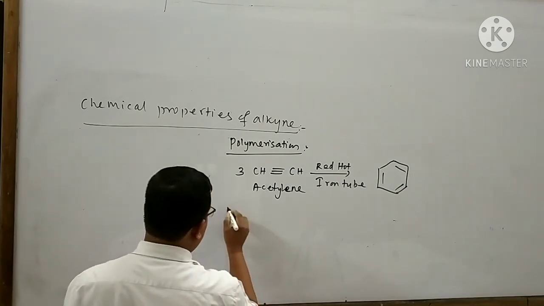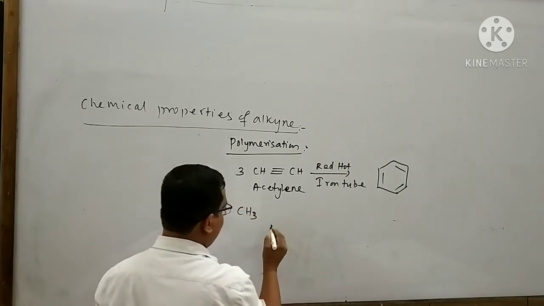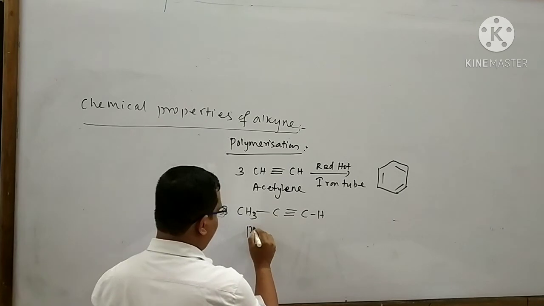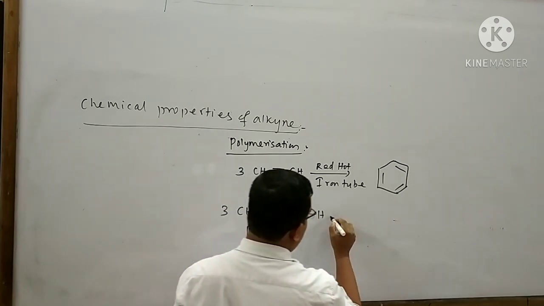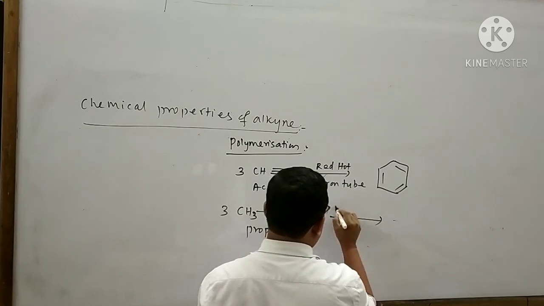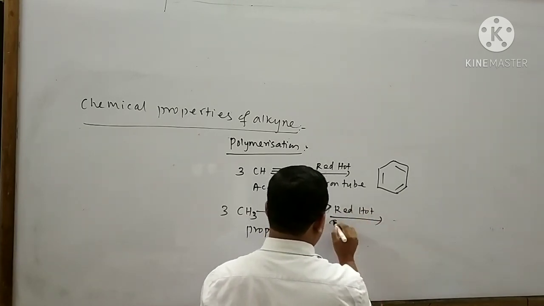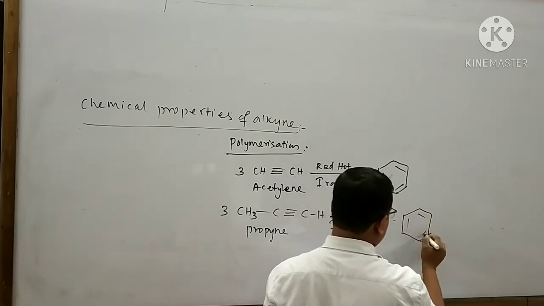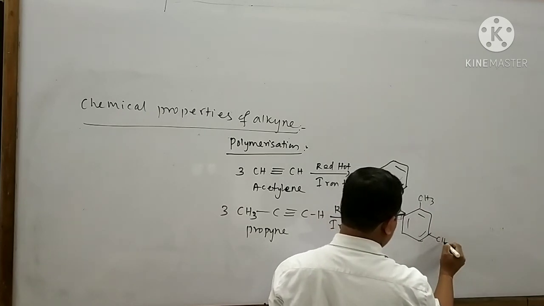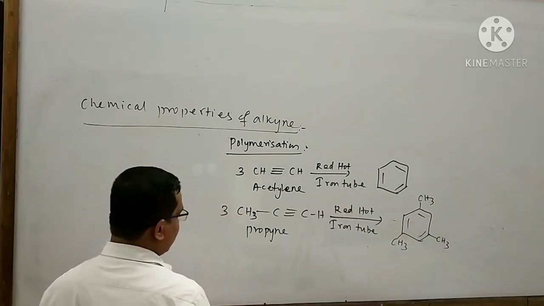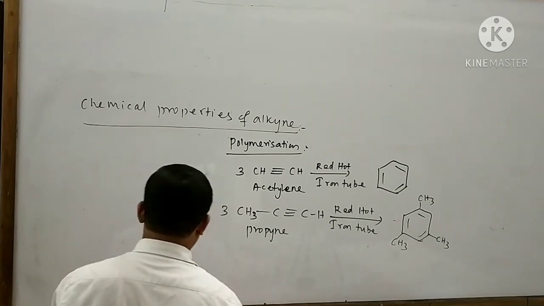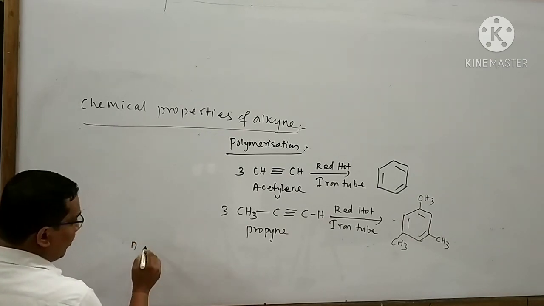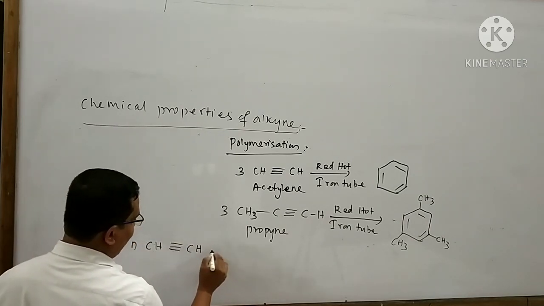Similarly, take another example. Take 3 molecules of propyne. This is the structure of propyne. When propyne is passed through a red hot iron tube, then this compound is formed. Similarly, we can also take another reaction in polymerization of acetylene. When I take n molecules of acetylene and it is subjected to